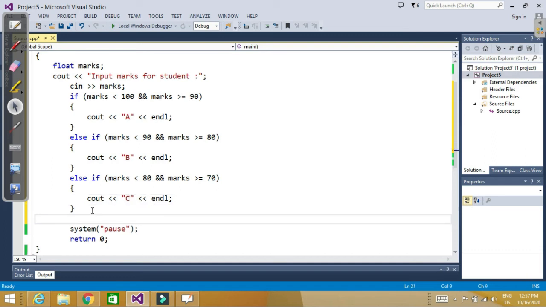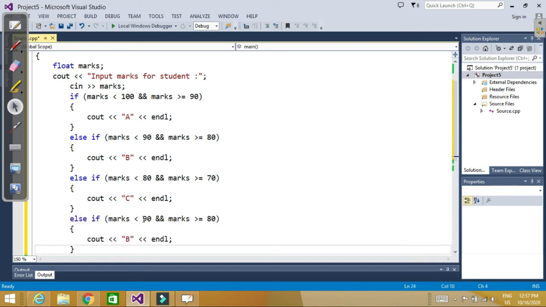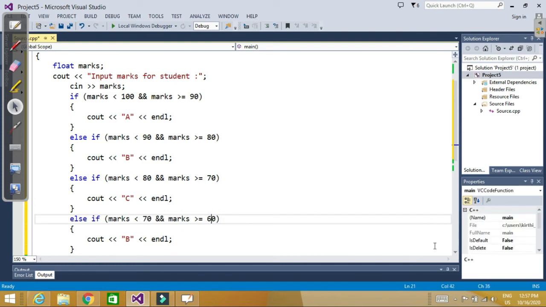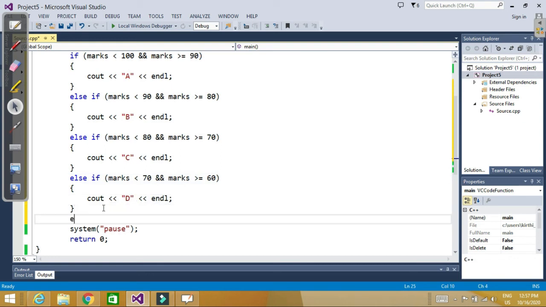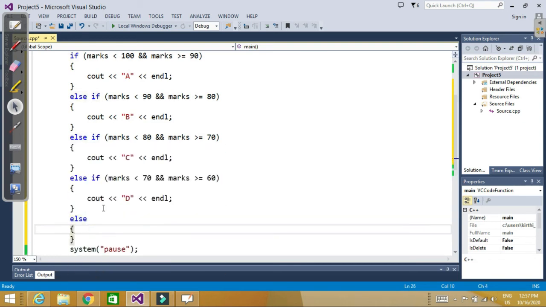Similarly, else if marks less than 70 and greater than or equal to 60, so now grades will be D. For all other marks, your grade is going to be F. You are going to get fail.